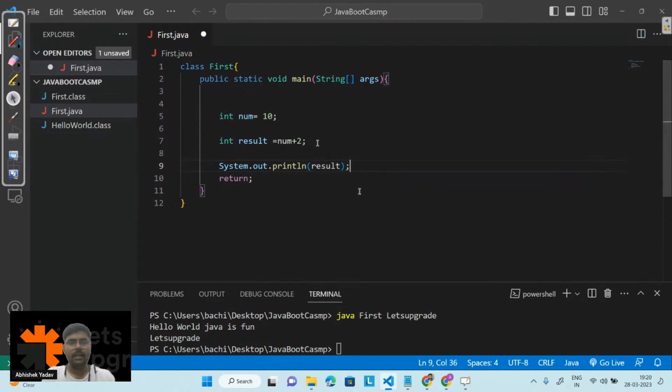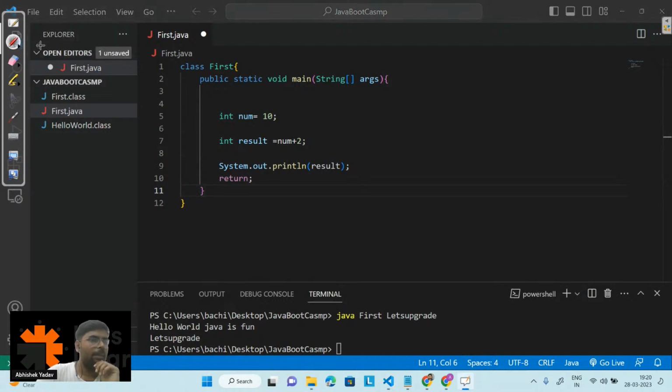Again, guys, can you write in the chat what this operator is? Here you can see I have an equal to operator. What is this operator called in Java or in a programming language? This equal to operator is called what? Correct, it is an assignment operator, right?